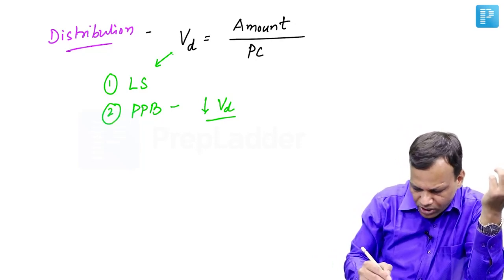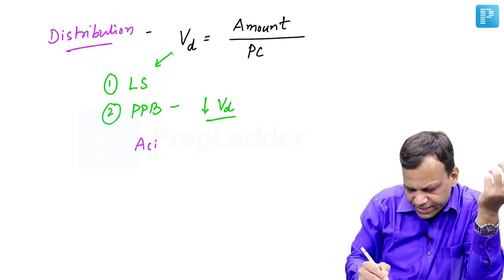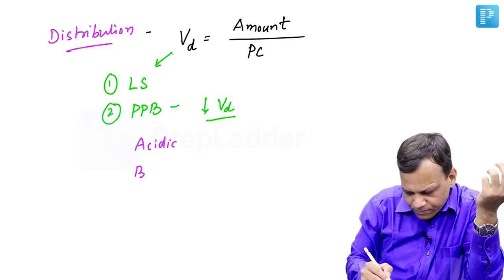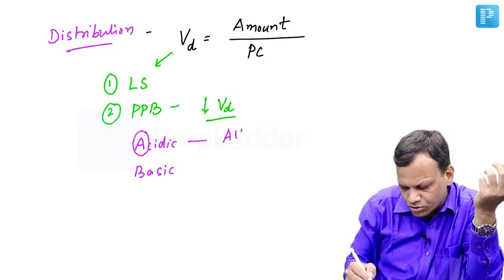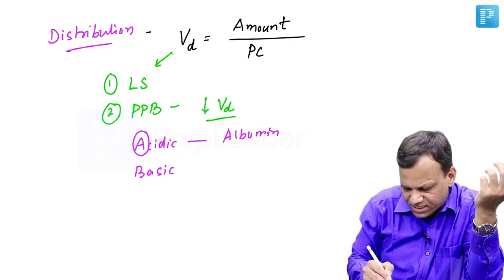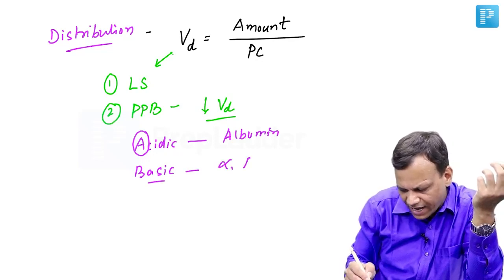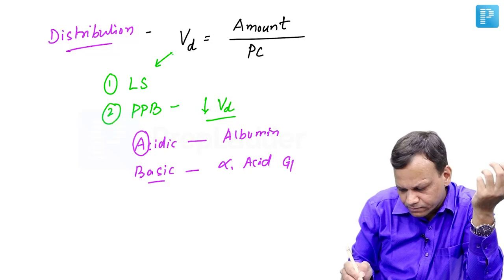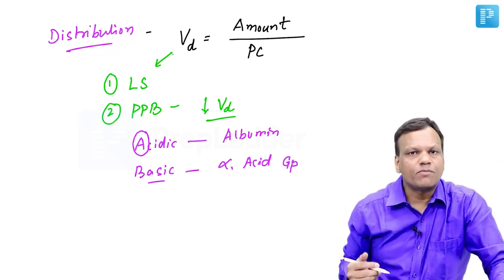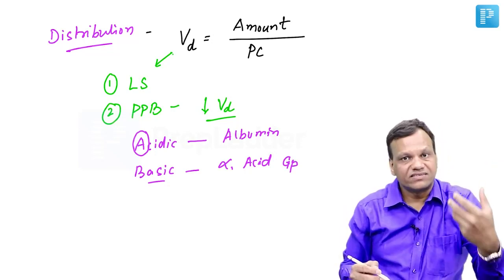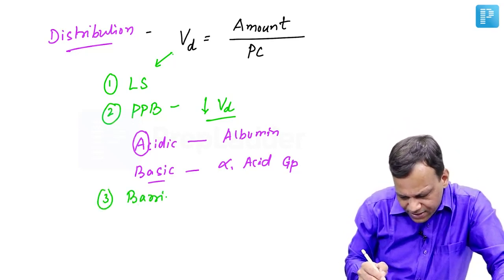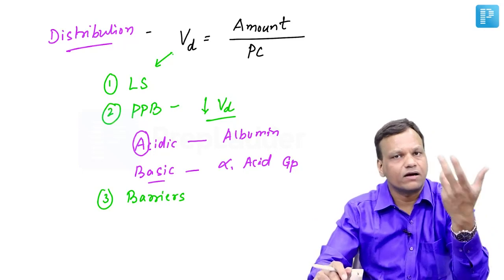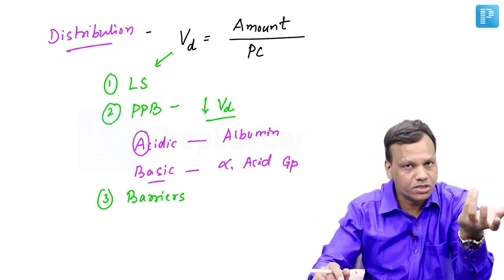And for plasma protein binding, you can remember two types of drugs. We have acidic drugs and we have basic drugs. Acidic drugs usually bind to albumin, whereas basic drugs usually bind to alpha-1 acid glycoprotein. So if plasma protein binding is more, there will be less distribution. And third, it will depend upon presence of barriers like blood-brain barrier. If a drug can cross the barrier, it obviously will have more distribution.